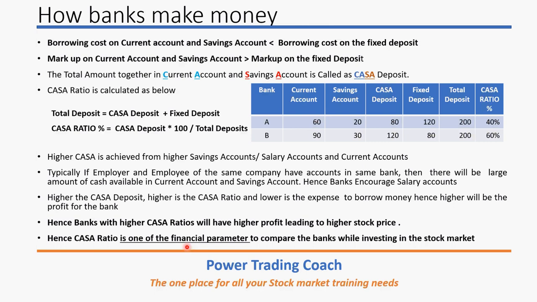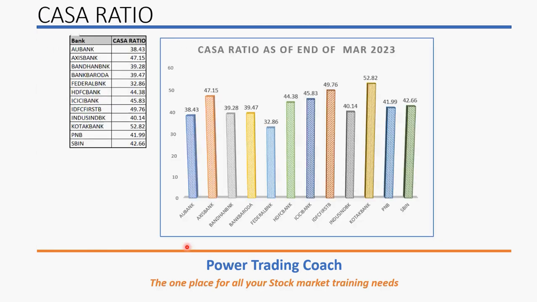So let us look at the CASA ratio for different banks. In this slide, I have shown the banks which are part of the Bank Nifty. Bank Nifty is a sectoral index in the National Stock Exchange, NSE, in India. As part of the Bank Nifty, these are the banks, and I have taken the CASA ratio information for the quarter ended March 2023. So you can see the CASA ratio for each of the banks here.